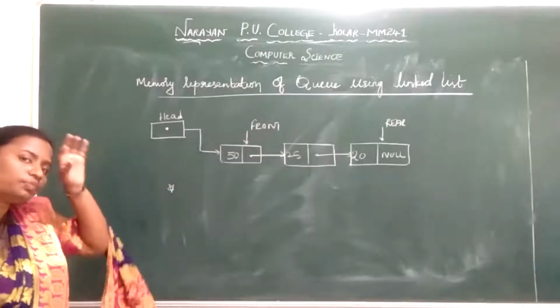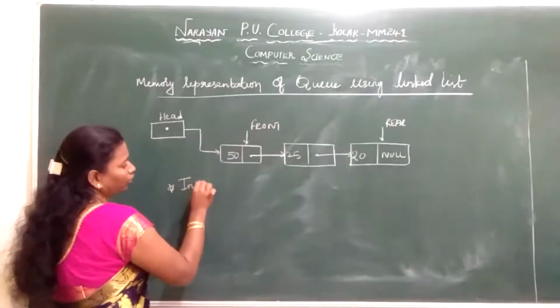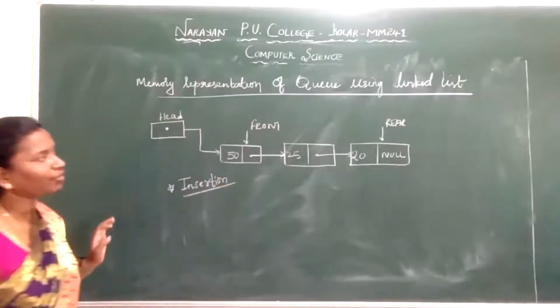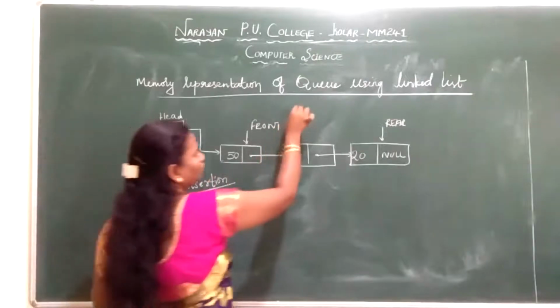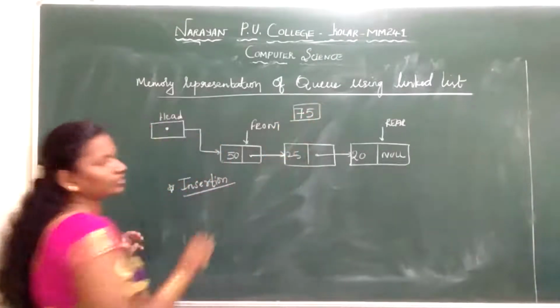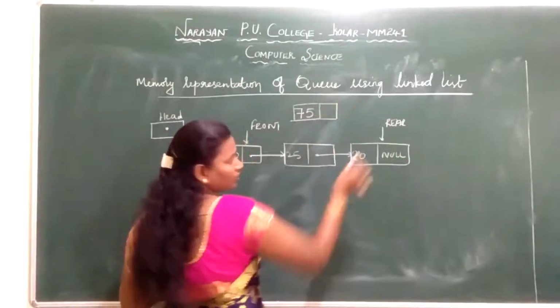Since a queue has both ends, now I am going to do an insertion. You can guess which end I use. Imagine I want to insert the element 75. I have to insert at the rear end.